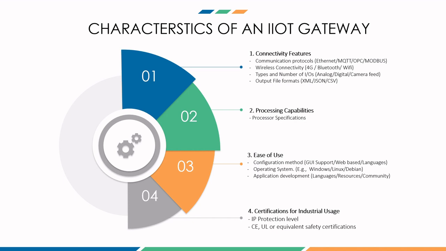The third aspect is application development. So if you want to run applications in the IoT gateway, or you want to develop certain applications or logics in the IoT gateway, then what languages are you comfortable with? That is another important thing to consider. If you don't know coding, then it might not make sense to have a gateway with Debian operating system which supports maybe Java or some other languages only.